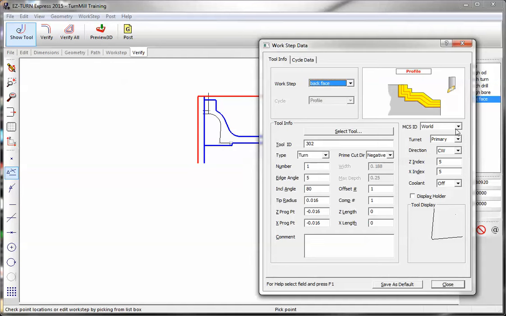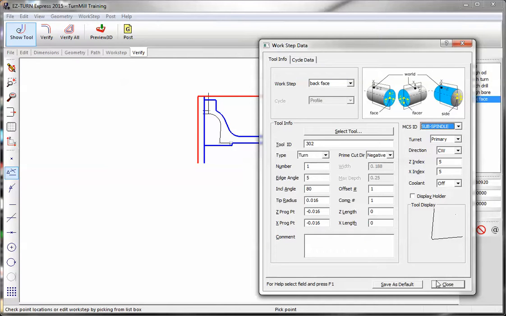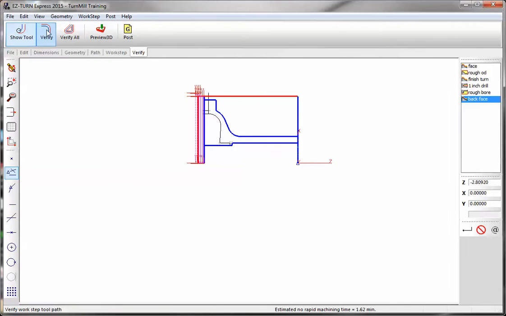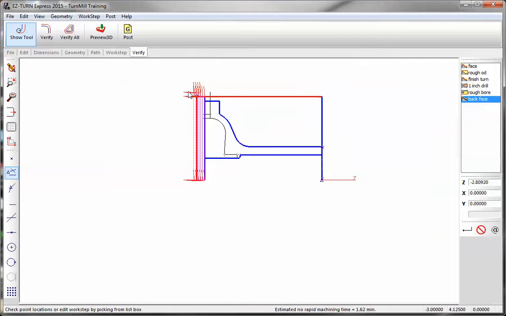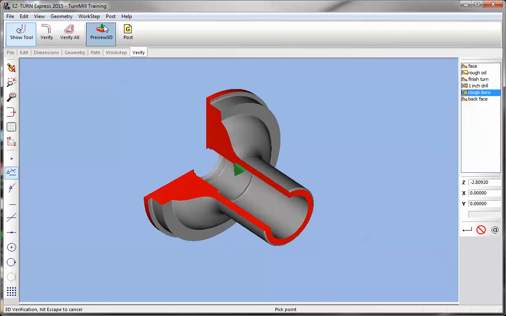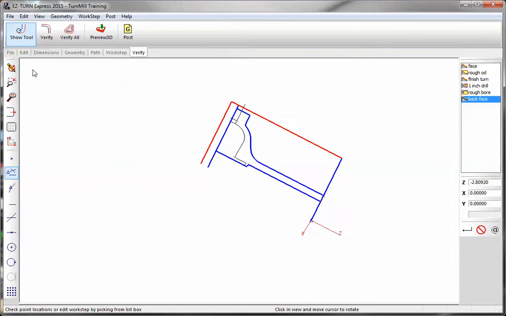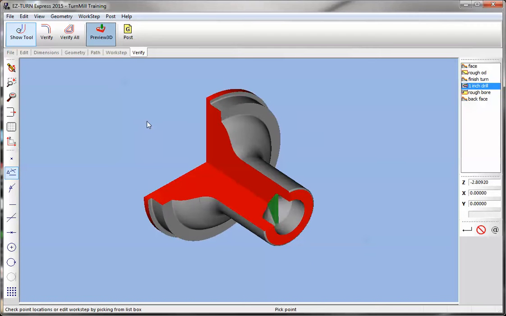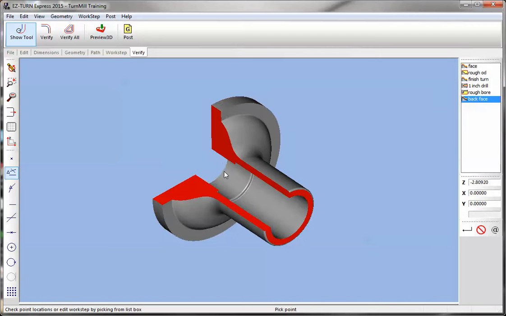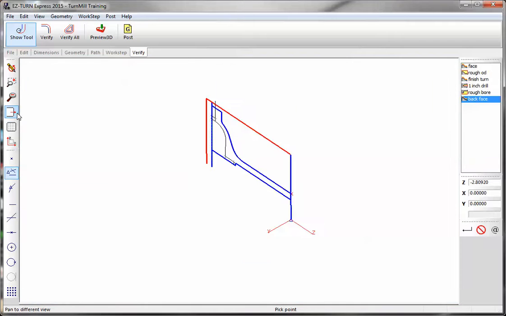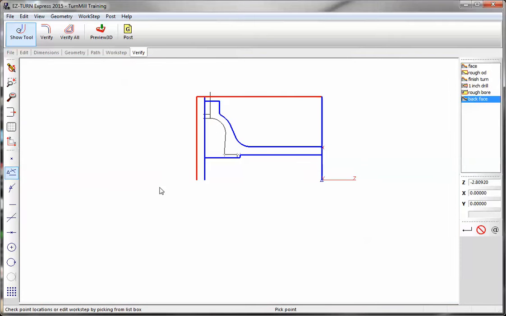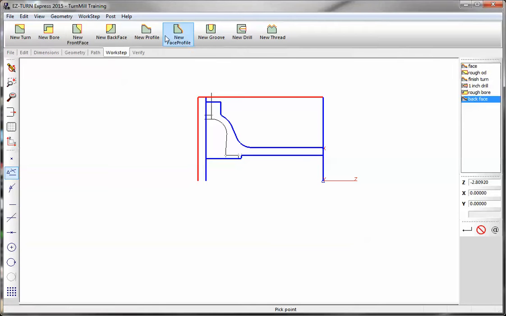Okay, our coordinate system, MCSID, is now the sub spindle, or back of the part, if you will. See that again. Our drill needs, there we go, that's fine. Next thing we need to do is run a bore. So we'll go with a rough bore.